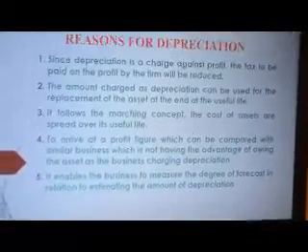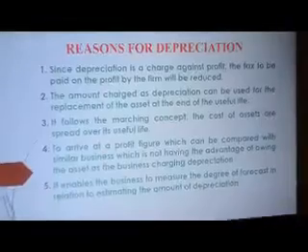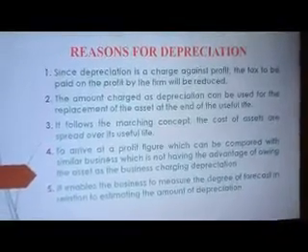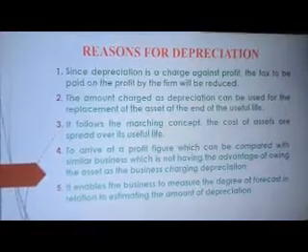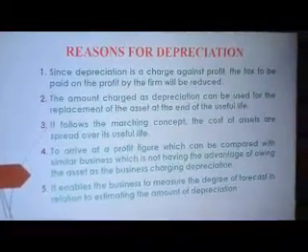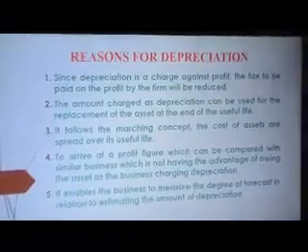Are we following? Now the second reason why we provide for depreciation is that the amount charged as depreciation can be used for the replacement of the asset at the end of the useful life. This is one of the basic reasons why firms provide for depreciation.